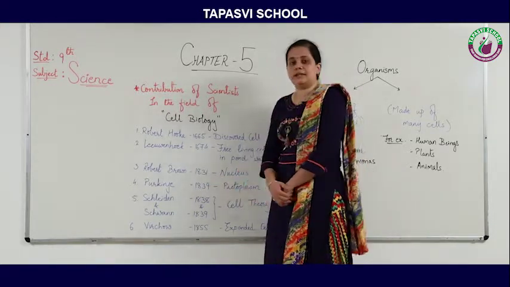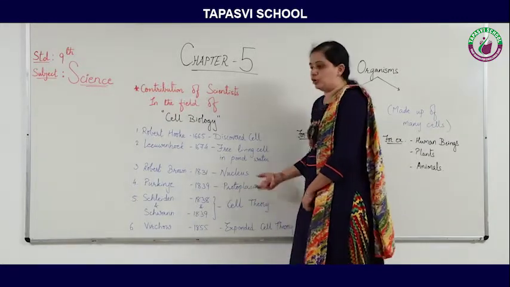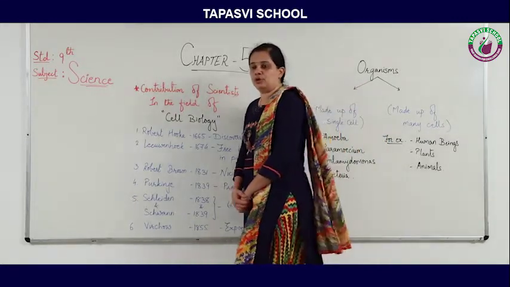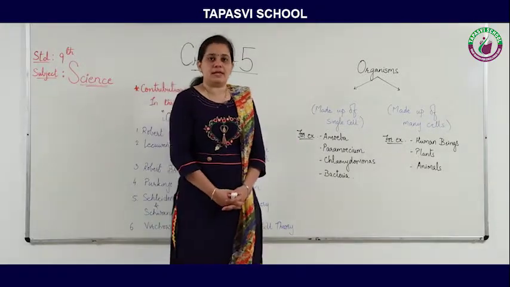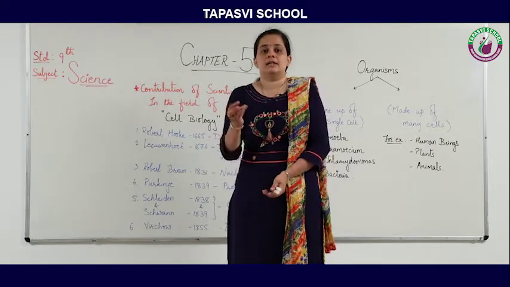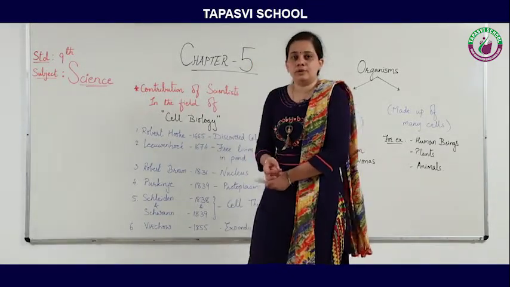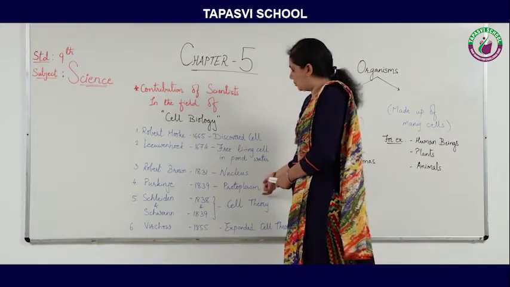In 1839, Purkinje gave the term protoplasm. Actually, protoplasm contains all the living components of a cell, that is cell membrane, nucleus, and cytoplasm, which together are known as protoplasm.